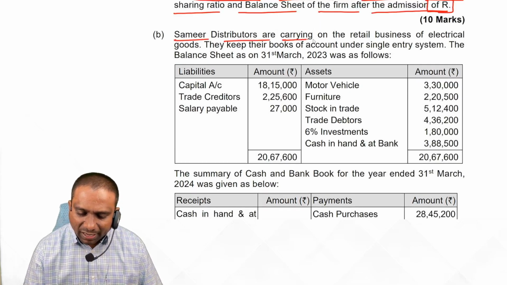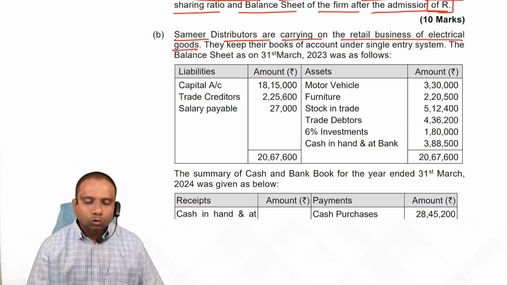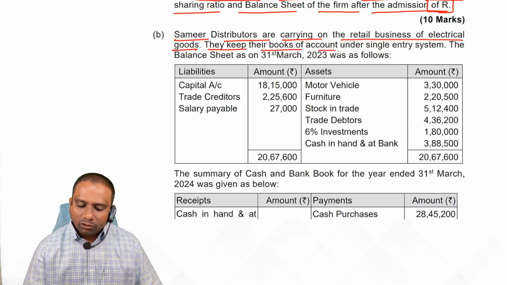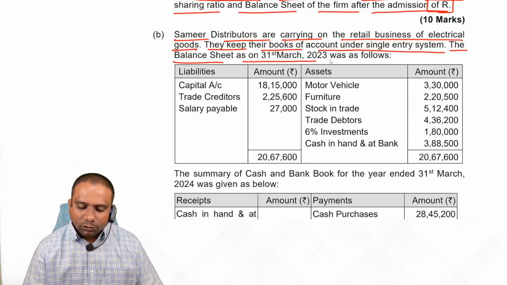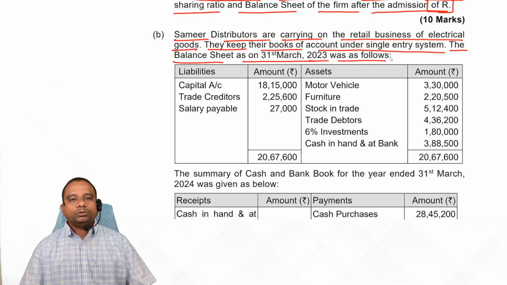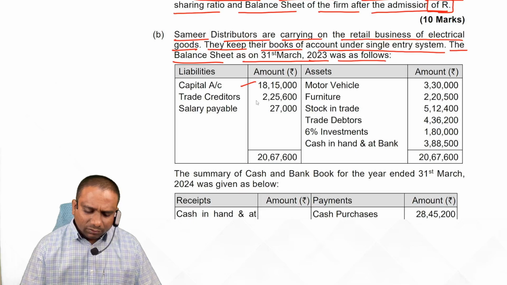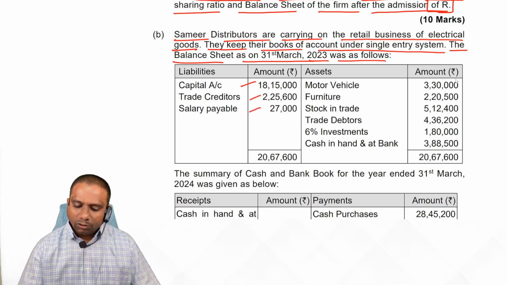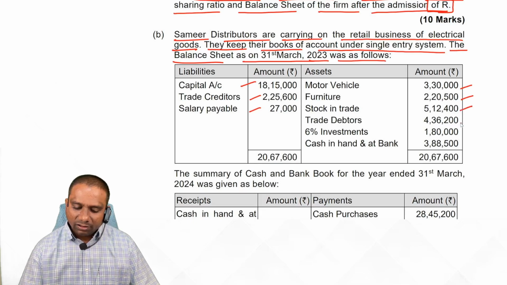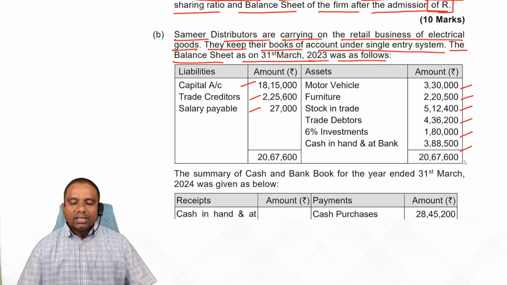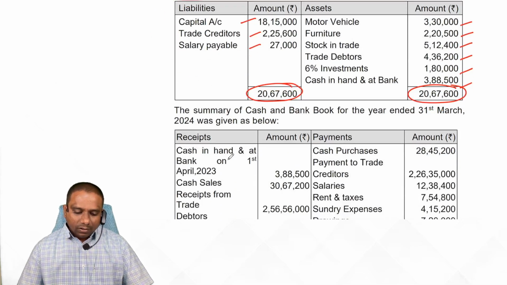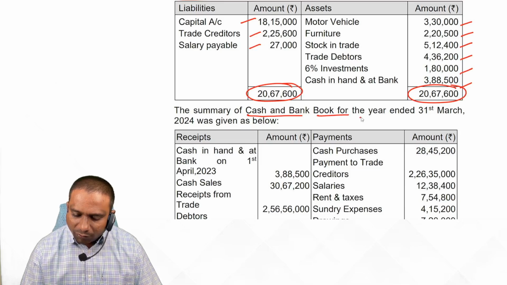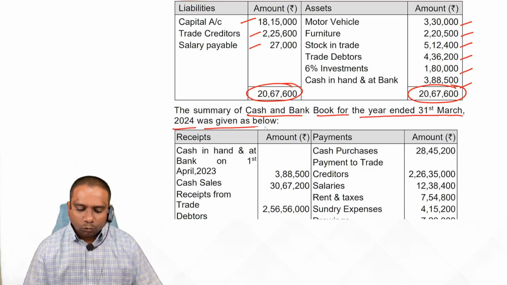Samir distributors are carrying on the retail business of electrical goods. They keep their books of account under single entry system. Incomplete records, students. The balance sheet as on 31st March 2023 was as follows. Observe. Capital, trade creditors, salary payable, motor vehicle, furniture, stock in trade, trade debtors, 6% investments, cash in hand and at bank. Together 20,67,600.